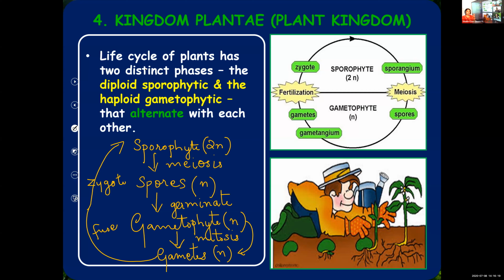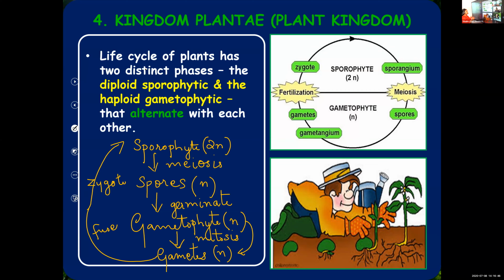Sporophytic phase is diploid where there is paired chromosomes, whereas the gametophytic phase is haploid where the chromosomes are unpaired. And these two alternate with each other, which means once sporophytic phase is over, then gametophytic phase starts. And gametophytic phase will lead to sporophytic phase. This continues till the death of the plant, till it gets destroyed.